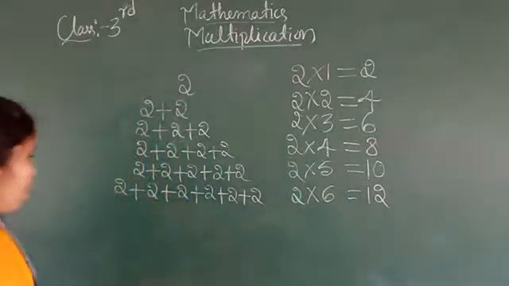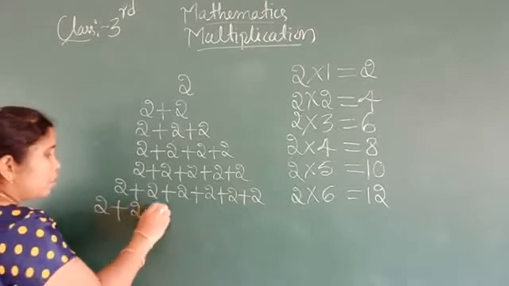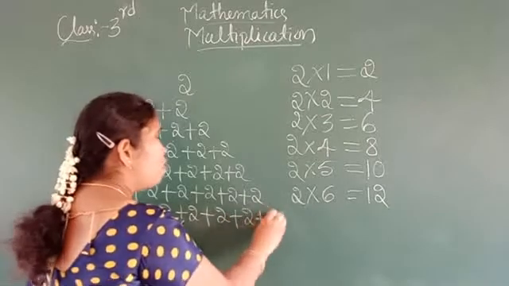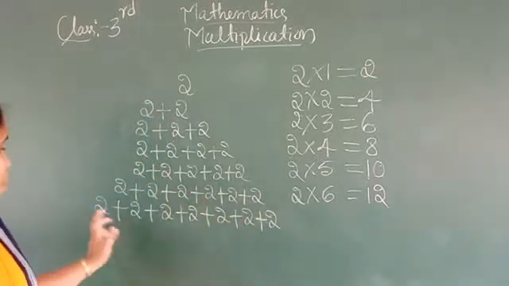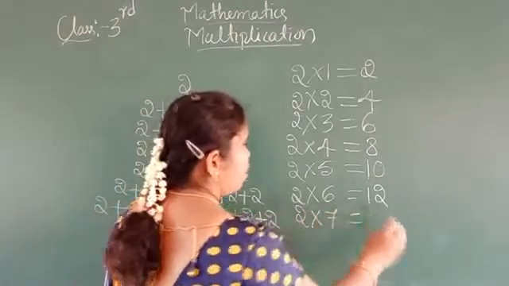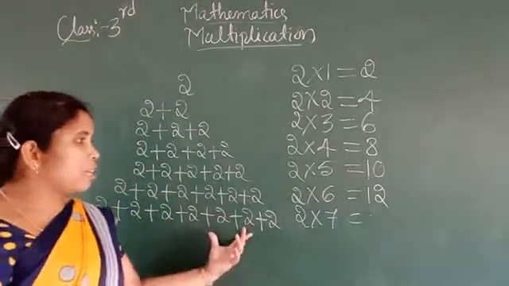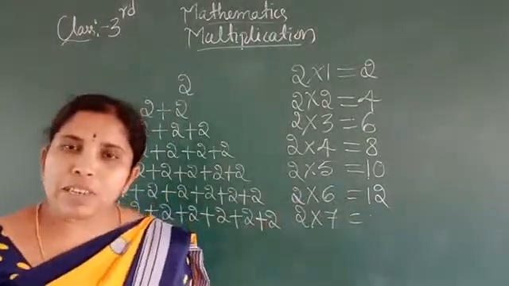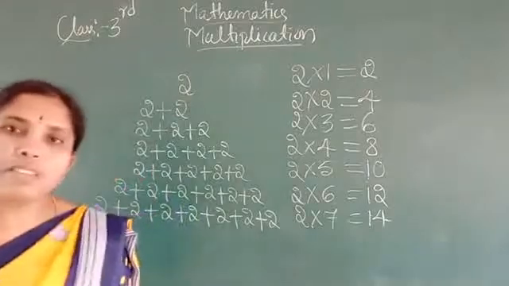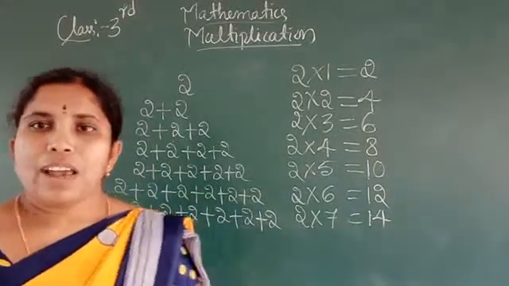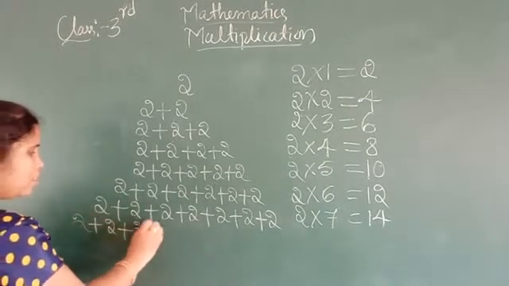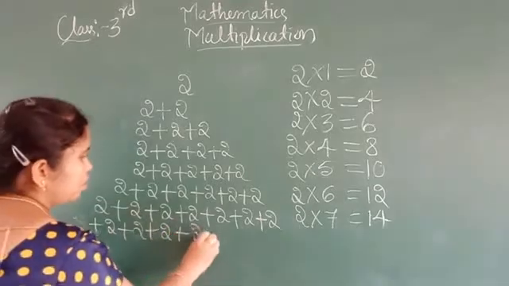Okay. So then 2 plus 2 plus 2 plus 2 plus 2 plus 2 plus 2. How many times? 6 times we get 12. For 7 times, we add one more 2 to 12: 12 plus 2, 14.